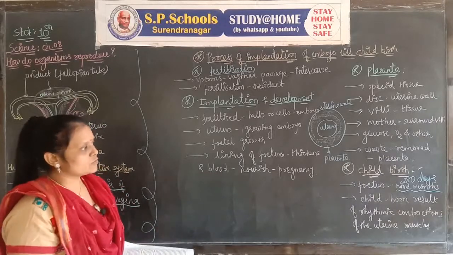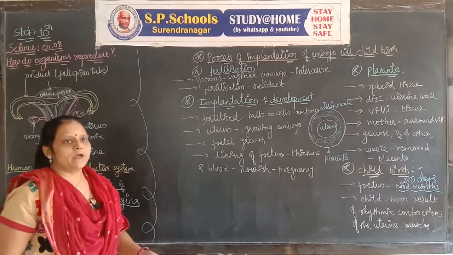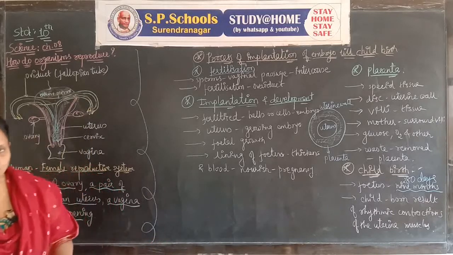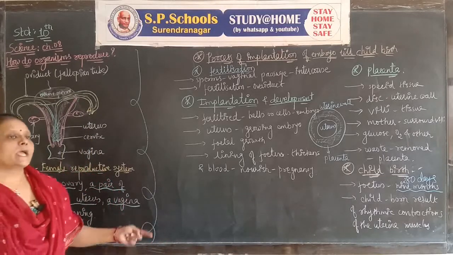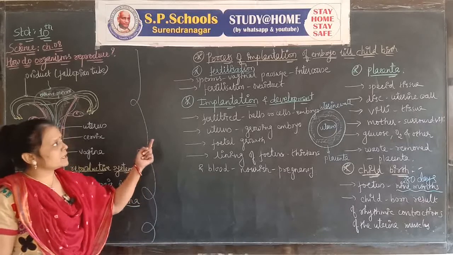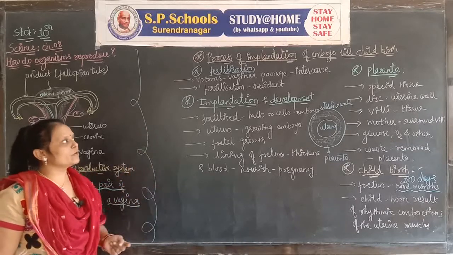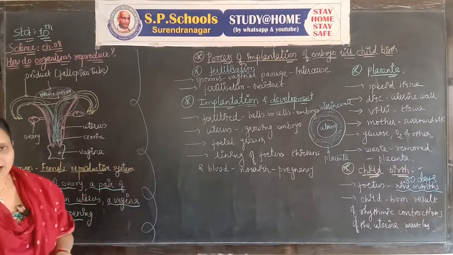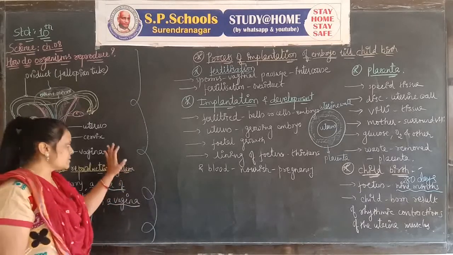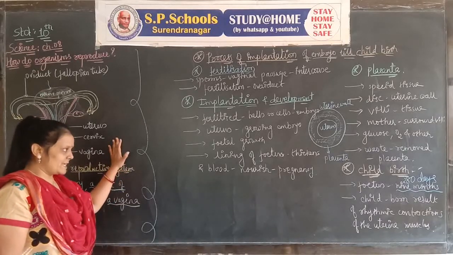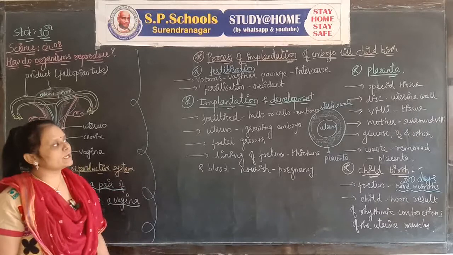You can cover 2 questions. One question: explain the female reproductive system with diagram, and another question: the process of development of embryo till child birth. In this question you can explain with the diagram. Here we don't need the diagram.